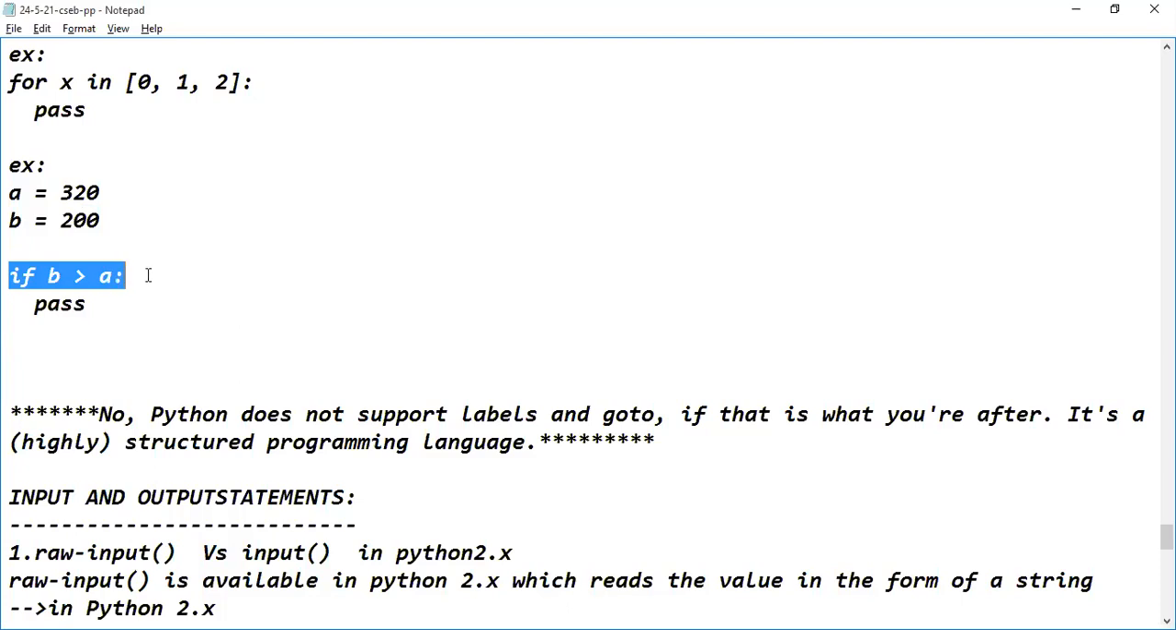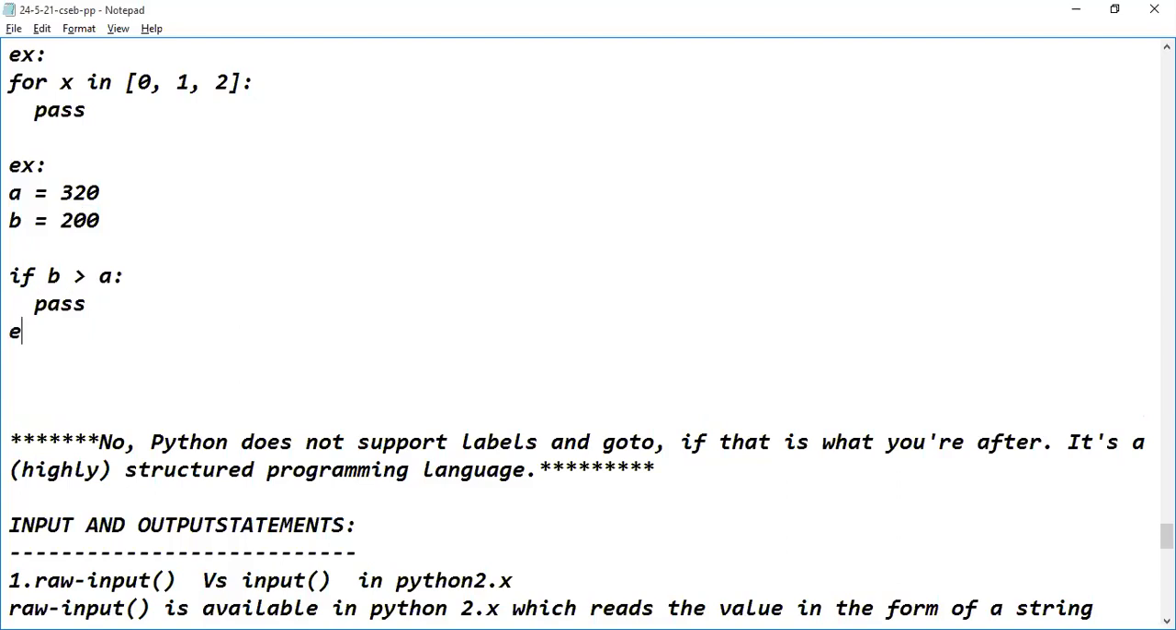Then I have written a simple if statement. If B is greater than A, and this condition is satisfied, what do I want to perform? Pass. When pass is executed, nothing will happen. Or else we can use an else statement here.